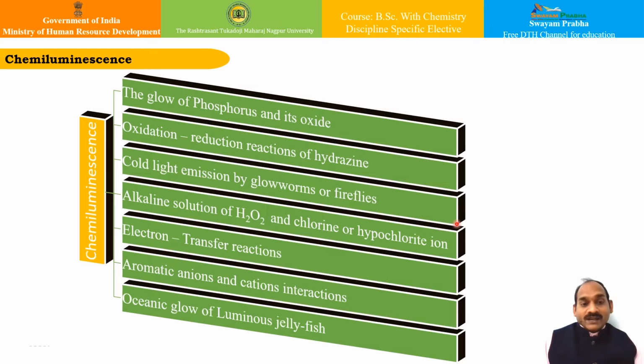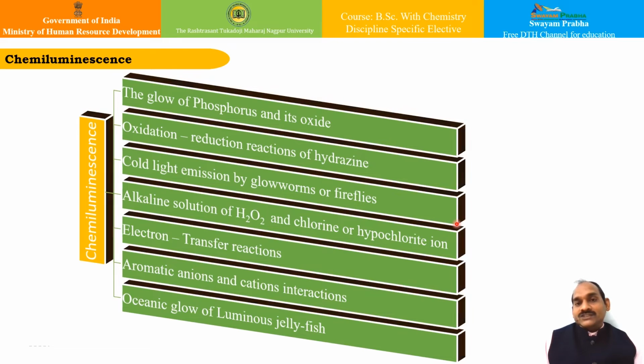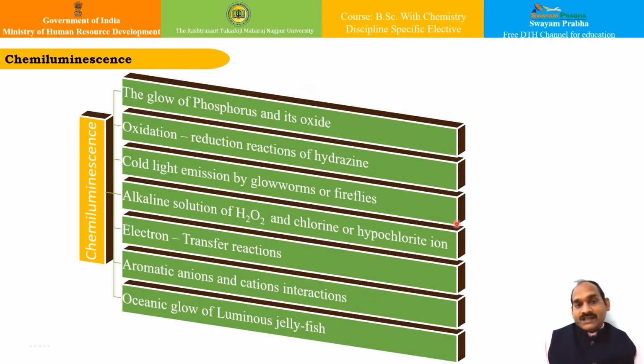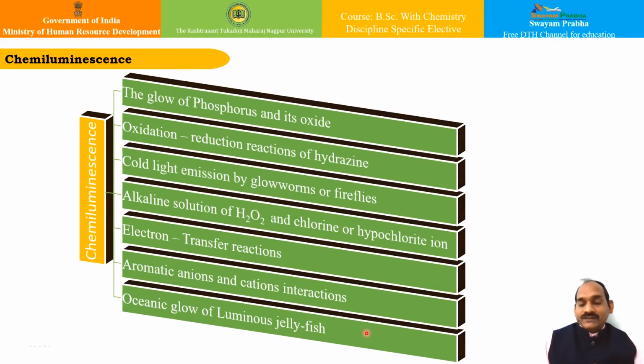The other example is electron transfer reactions, which are also carried out on this principle. Apart from that, the aromatic anions and cations generated during the electrolysis of large polycyclic hydrocarbons also give chemiluminescence. Also, the luminescence which we observe at night in the ocean is said to be due to the luminous jellyfish.